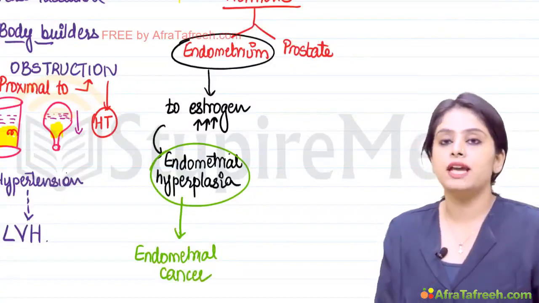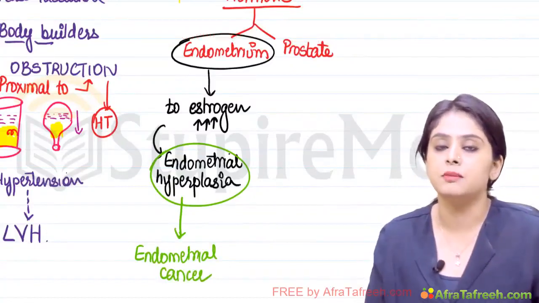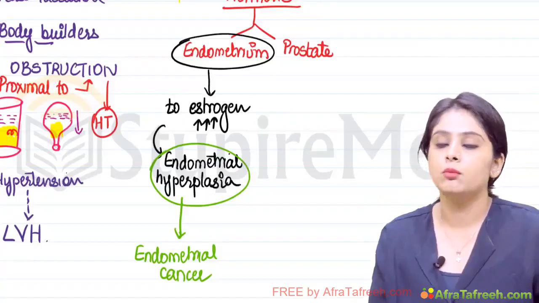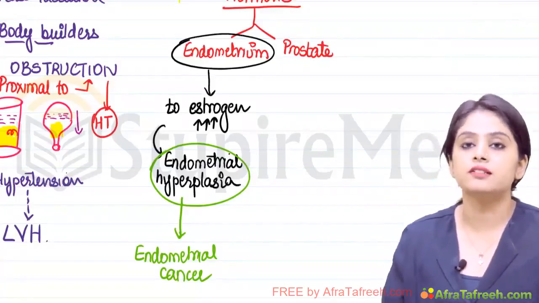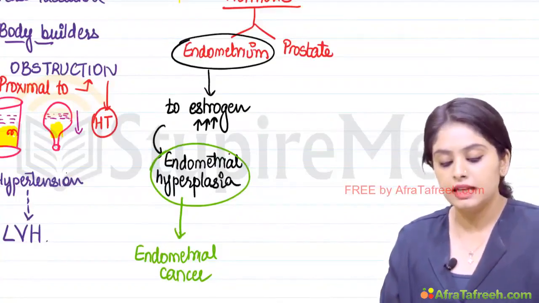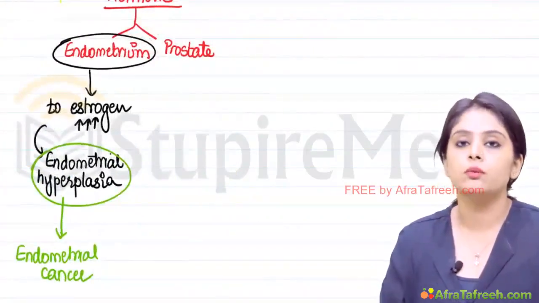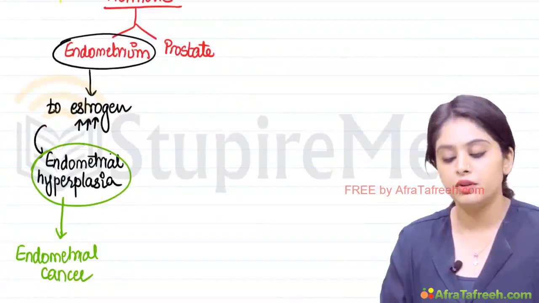That is why it is important. Any hyperestrogenic state in the female body, more of estrogen, more of hyperplasia, not treated, will result in cancer. That is why it is important to know. The other organ that was responsive to hormone was in males, that is prostate.